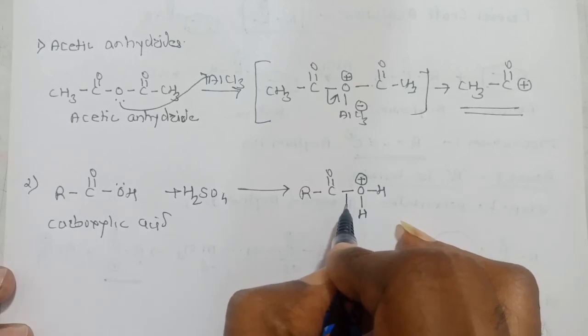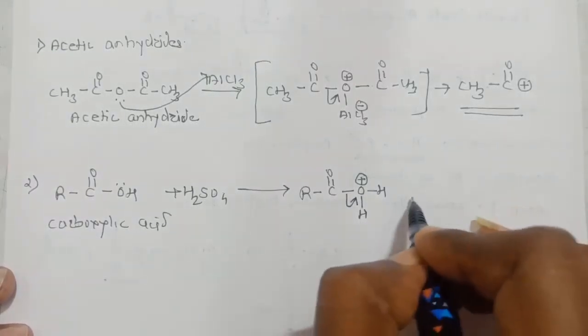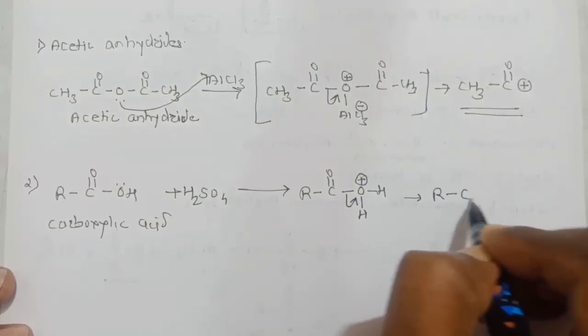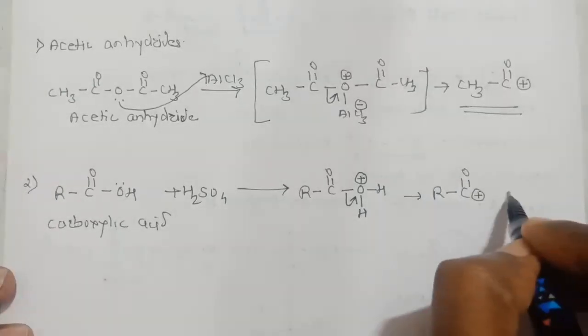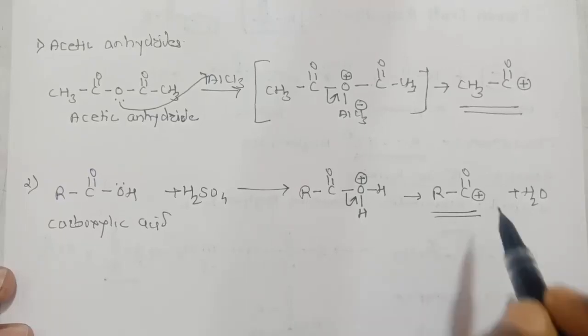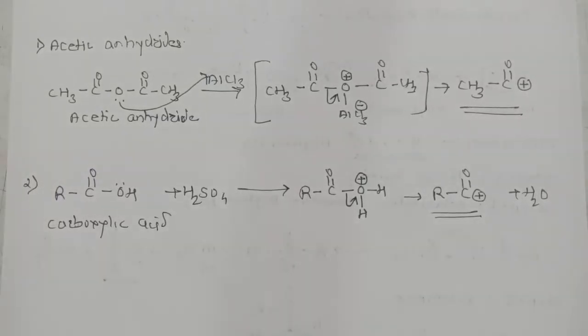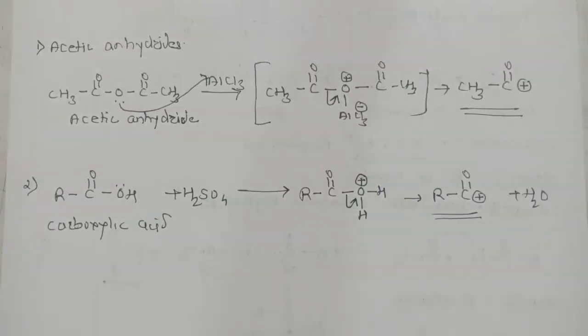So this sigma bond between carbon and oxygen will break, those electrons go to the oxygen. So we will get this acylium ion R C double bond O, positive charge, and the byproduct is H2O. So this is again the acylium ion. So in this way we can get this electrophile, that is the acylium ion, from acetic anhydride as well as carboxylic acid. Now we will learn the important features of the acylium ion.